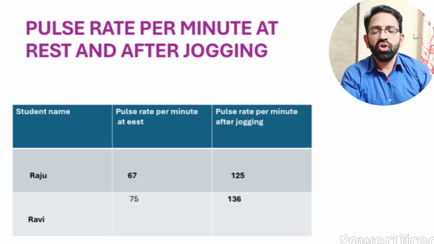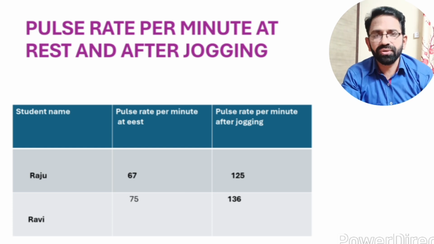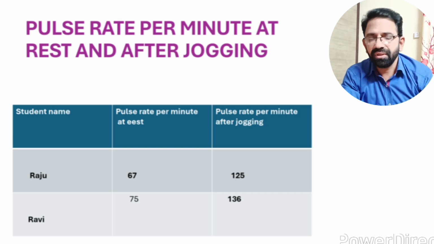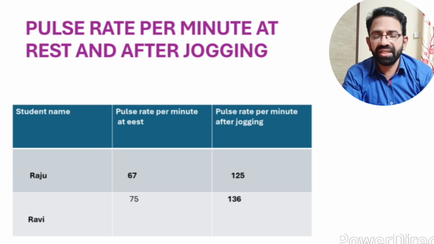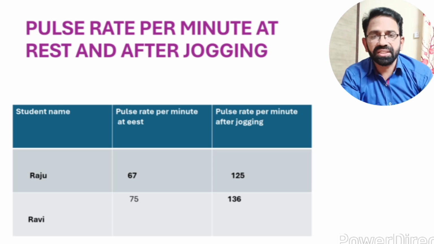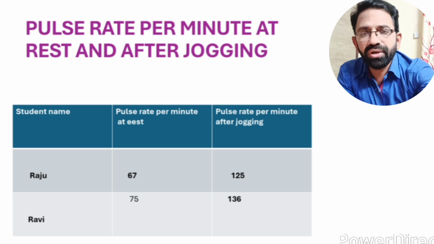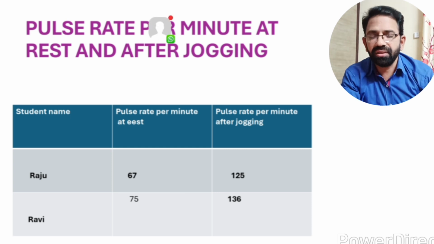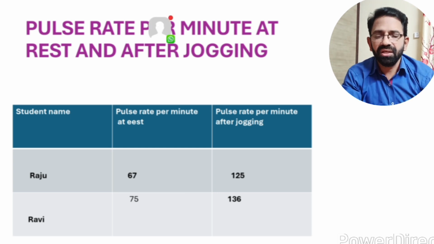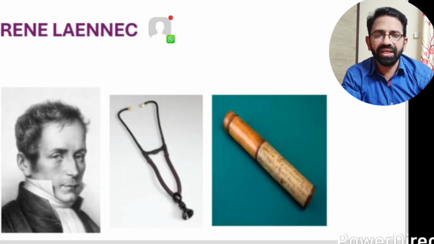It means the pulse rate goes up from 67 to 125 per minute. And also Ravi, if we take the example of Ravi, the pulse rate per minute at rest is 75, and the pulse rate per minute after jogging is 136. So in Ravi the pulse rate increases from resting to jogging, that is 75 per minute to 136. So according to this table, we concluded that the pulse rate increases from resting to jogging or running or exercise.